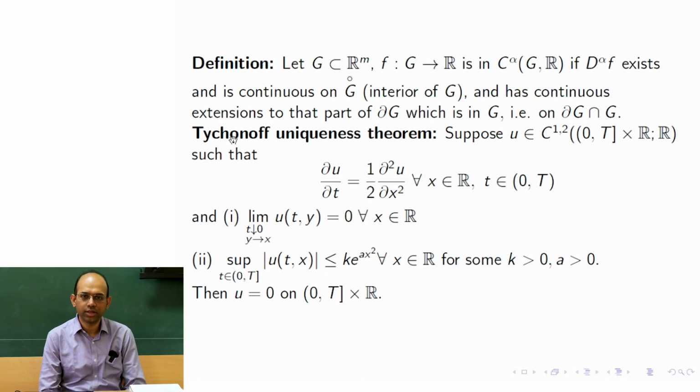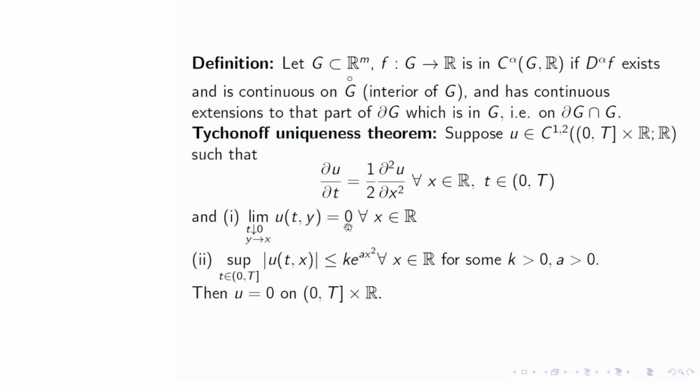Today we are going to see Tikhonov's theorem for uniqueness. This theorem says that when the heat equation has the initial data 0, then the continuous solution would be 0 only, under certain mild conditions. So let us see this theorem.